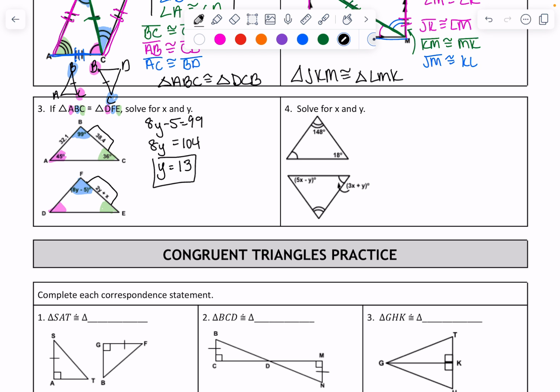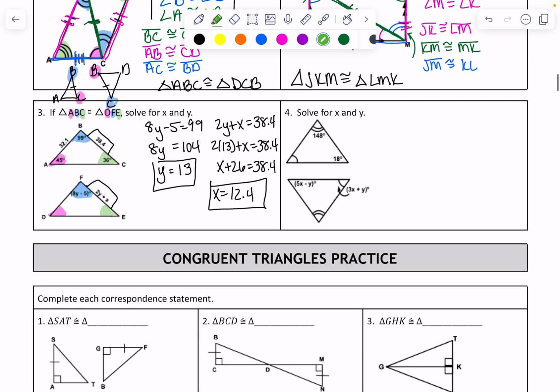So 2y plus x is equal to 38.4, but that is 2 times 13 plus x is equal to 38.4. 2 times 13 is 26. So let's flip this around just because it's the way we typically write stuff. Subtract 26 on both sides, and you have 12.4.